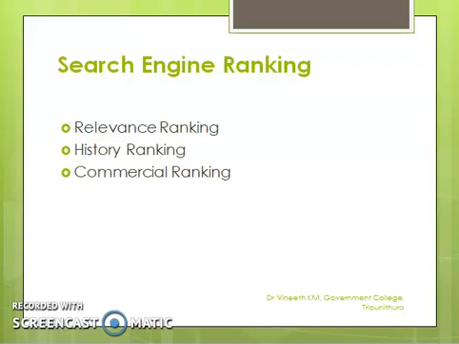But while you search different search engines, you should understand the search engine ranking that happens, because mainly three kinds of ranking happen in the algorithm of any search engine. One is the relevance ranking, two is the history ranking, three is the commercial ranking. The relevance ranking is based on the relevance of the topic itself, of the paper, article, book, anything itself. History ranking is based on your own search experiences. You have searched for a particular item many times, so if you are searching on a related term, that particular item will have a superior position in the list.